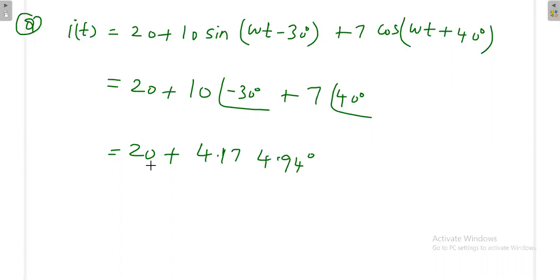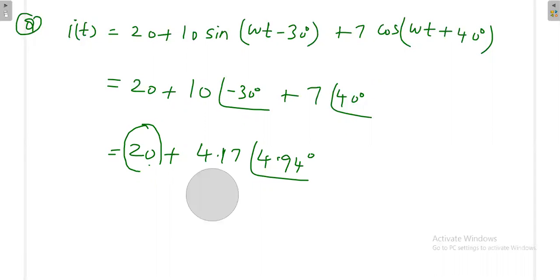Please do not add this 20 with this, because for this 20 the frequency is 0, DC, while for this 4.17 the frequency is omega. Just add these two because they are having same frequency.